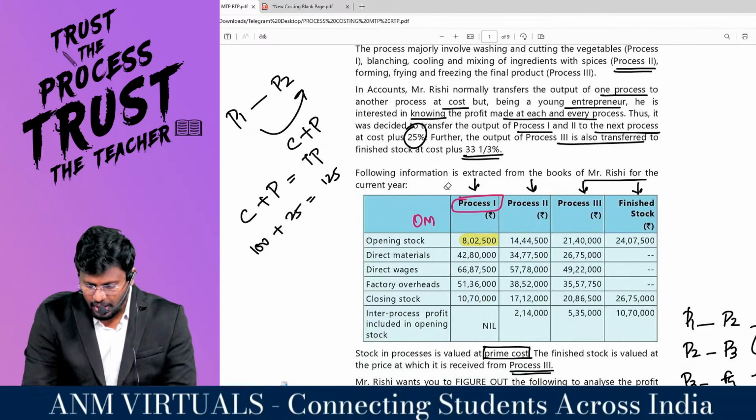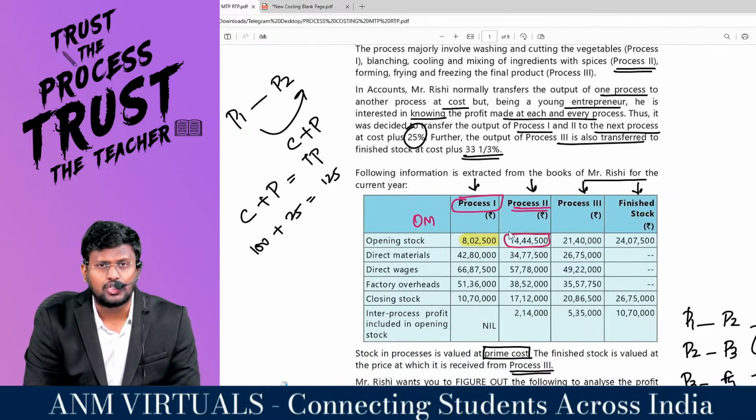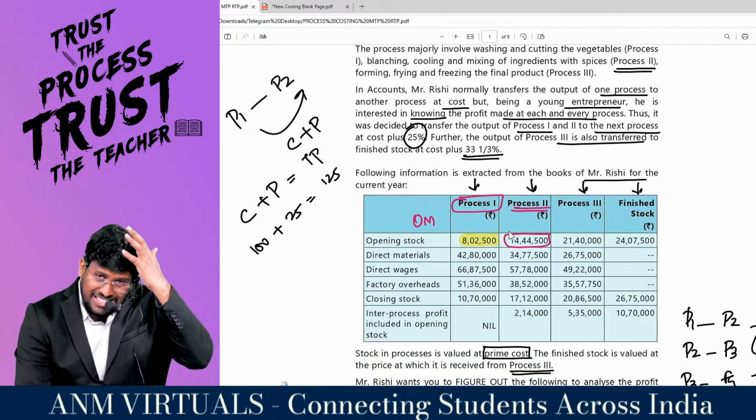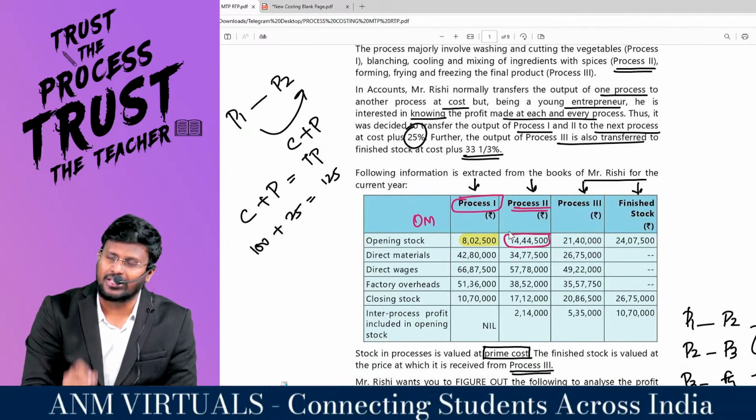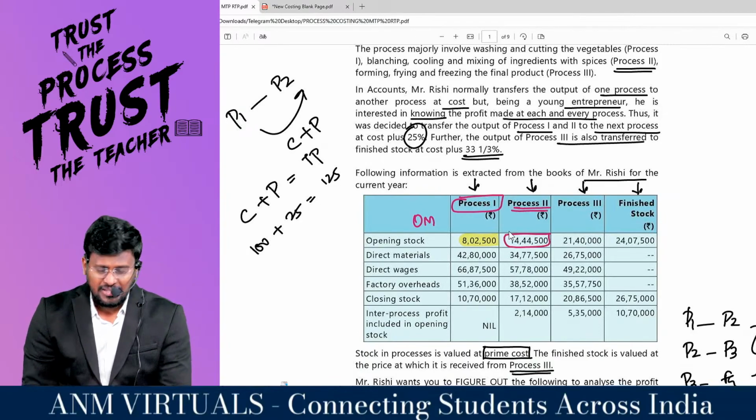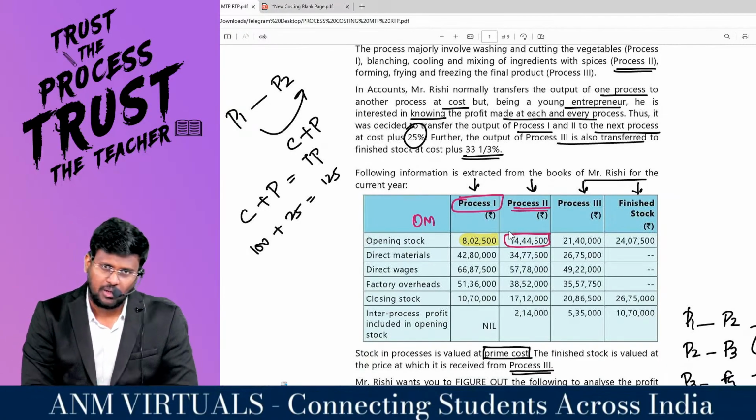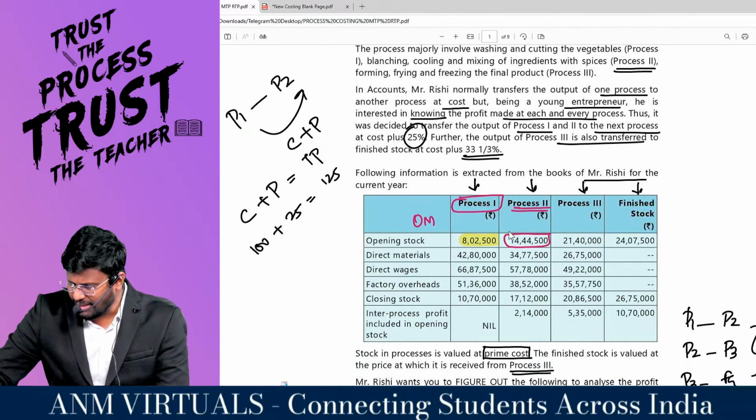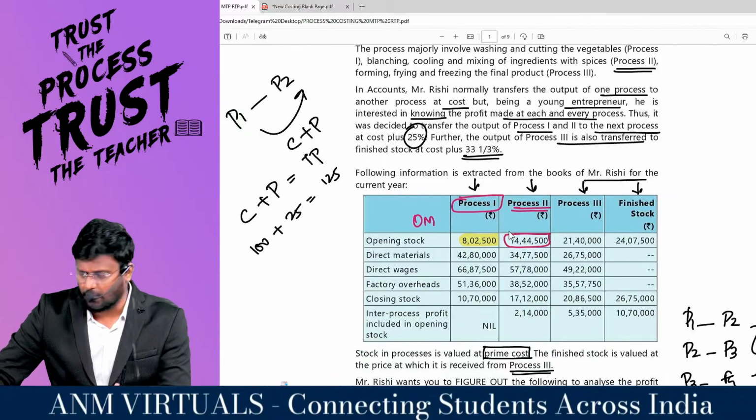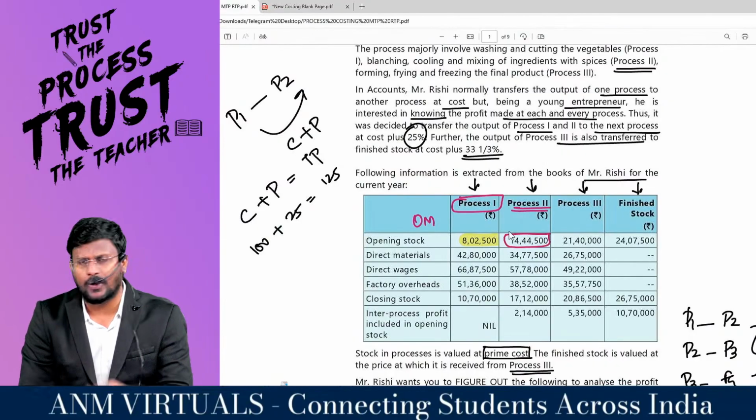Now coming to process number 2, it's not like that. Process number 2 is having opening stock. You tell me, what does this opening stock represent? It is the closing stock of process number 1. You should not think like that. That is a logical mistake. Process number 1 is different, process number 2 is different. It is like departmental accounts. My dear lovable students, process number 1's opening stock will be different and process number 2's opening stock will be different. Both are different people. Are you getting what I am saying?